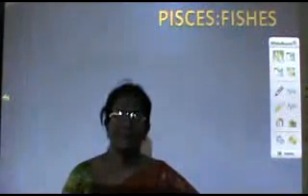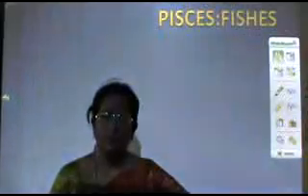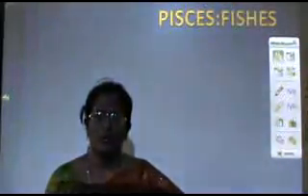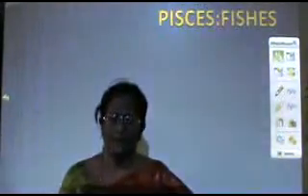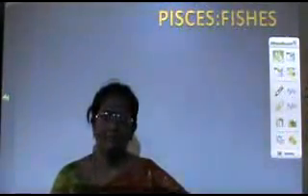Now, what does this name indicate? Gnathostomata. Gnathos means jaws and stoma is mouth. There are two jaws surrounding the mouth opening, and these jaws help them to feed on different types of food, and most of them are predaceous in nature.